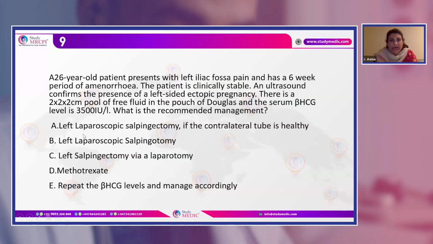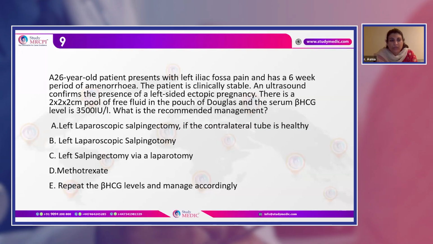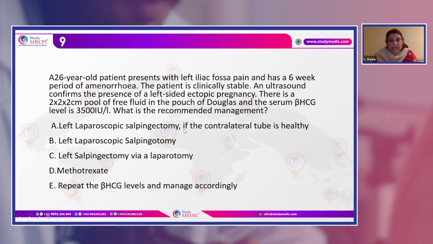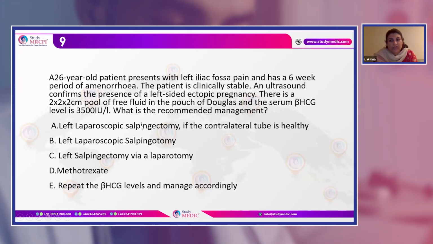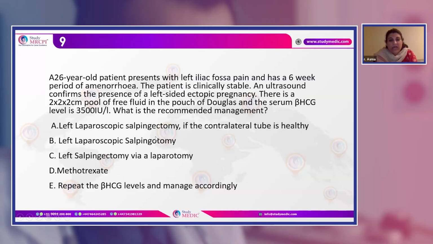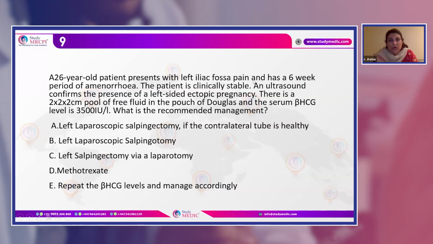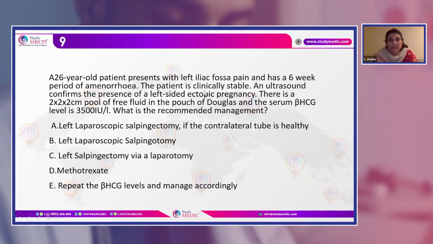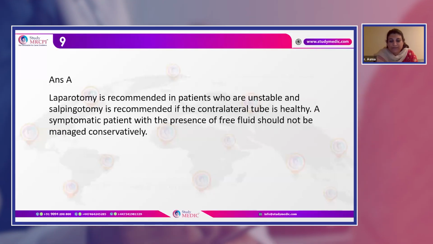option A. As this patient is clinically stable, we cannot go for the laparotomy, but for the left laparoscopic salpingectomy if the other tube is healthy. In the presence of a healthy tube, we go for salpingectomy. If the other tube is not healthy, then we go for laparoscopic salpingotomy. And we do laparotomy when she is clinically unstable. So the important point here was a clinically stable patient, though there is fluid in the POD.